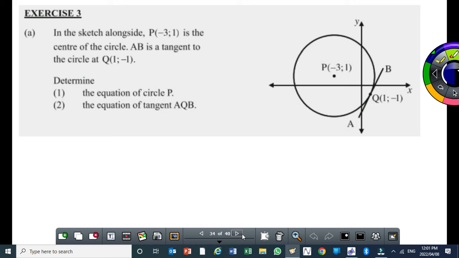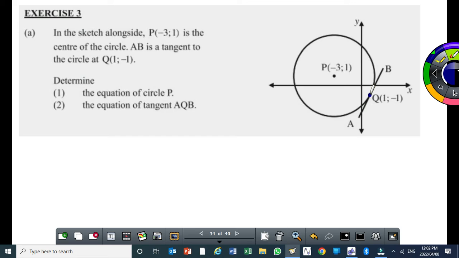Okay, so we've got an example here. Right. This is what you should expect. You must have a diagram, then you get questions from it. So the question says, in the sketch alongside point P, where x is -3 and y is 1, obviously that's the center, is the center of the circle. Then AB is the tangent to the circle at Q, where x is 1, y is -1, which is this point. Right? The point Q is in the 4th quadrant, and point P is in the 2nd quadrant.